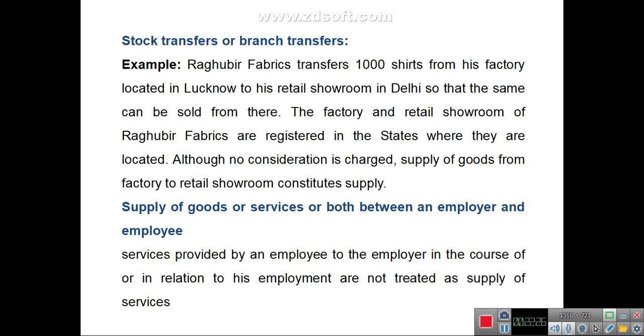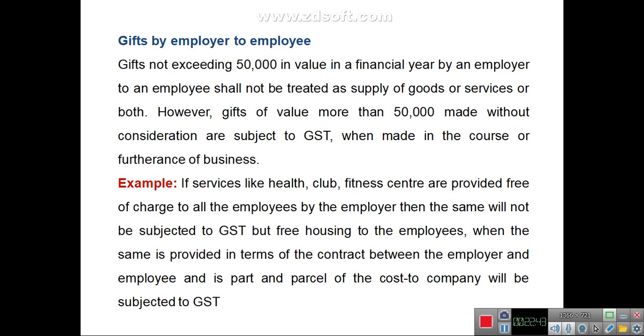The another case is supply of goods or services or both between an employer and employee. Services provided by an employee to the employer in the course of or in relation to his employment will not be treated as supply of services. Any gift made by an employer to the employee, if the value of the gifts does not exceed 50,000 rupees in a financial year, then that supply will not be a taxable supply. But if the value of gifts exceeds 50,000 rupees, then it would attract GST.